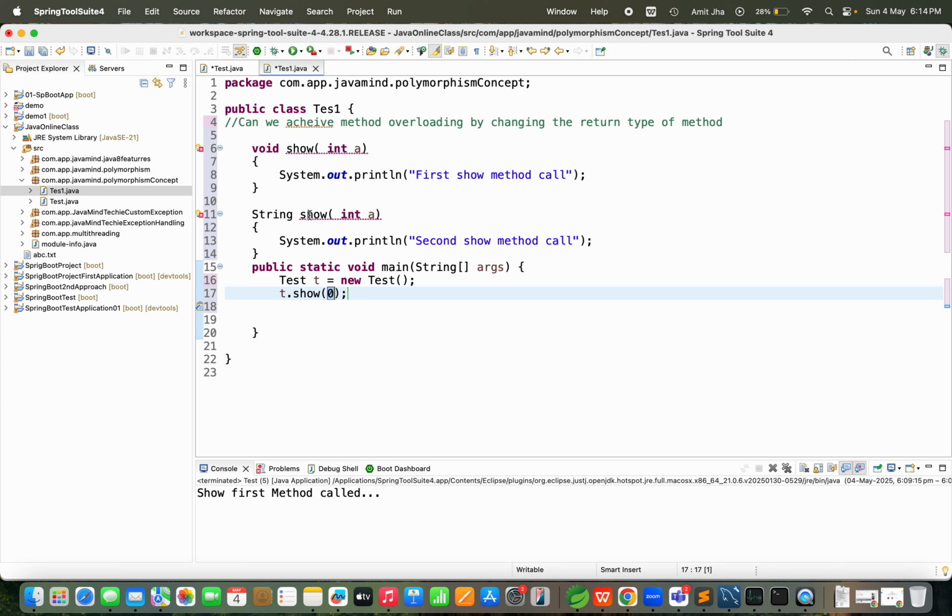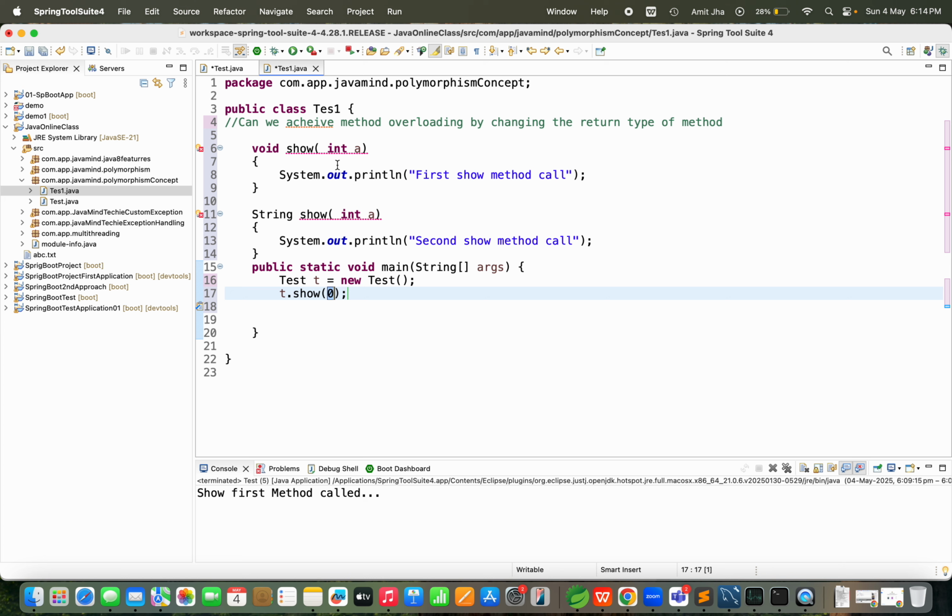This means we cannot overload by changing the return type. In Java, method overloading is not possible by changing the return type.